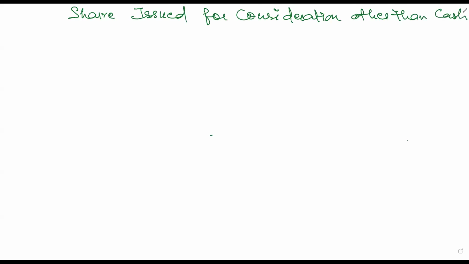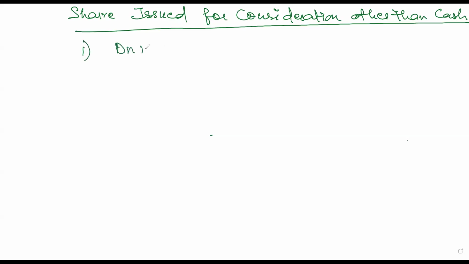Okay, so basically, shares issued for consideration other than cash means the company has not received an amount against the shares issued. Instead, they have received assets or services. So let's understand what journal entries we are going to pass. The first case will be on purchase of assets. Whenever the company purchases assets, you have to pass the entry for the purchase of assets.